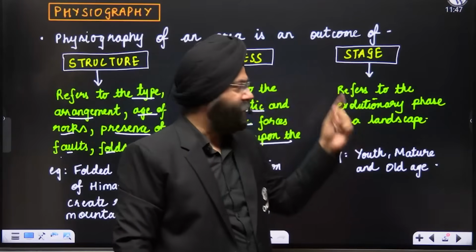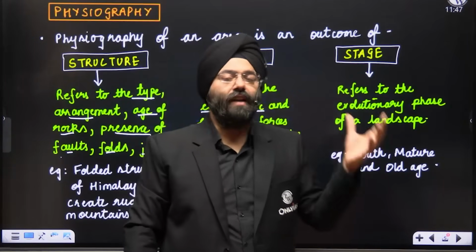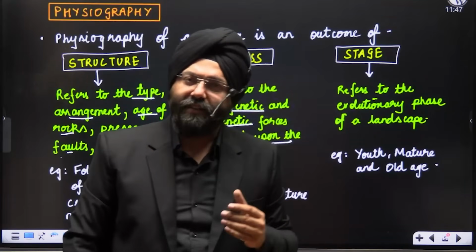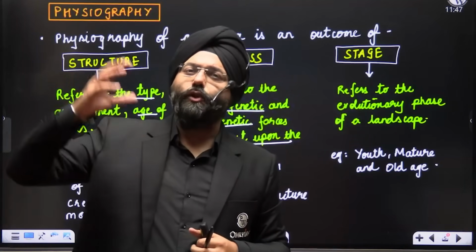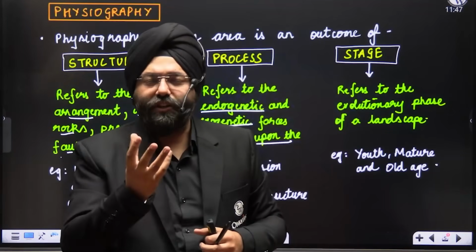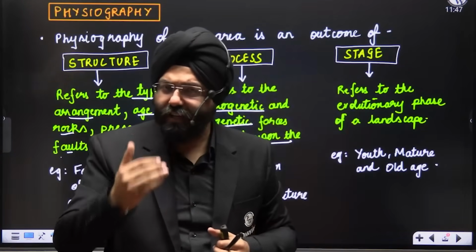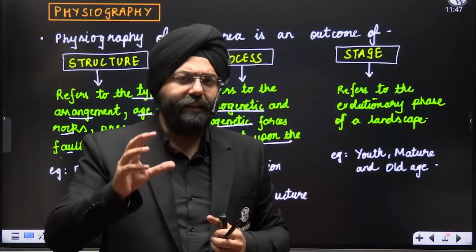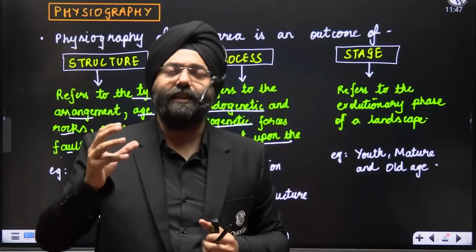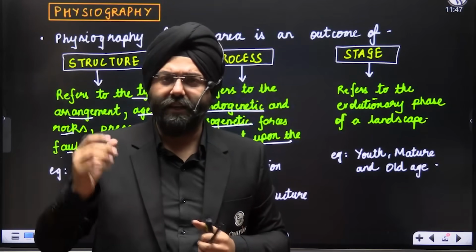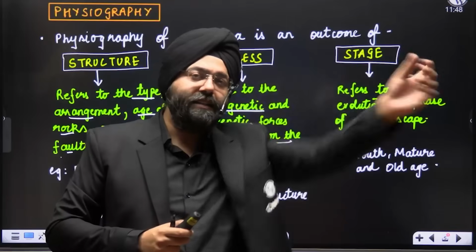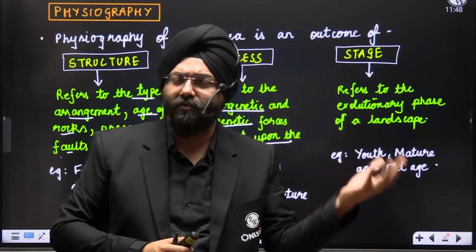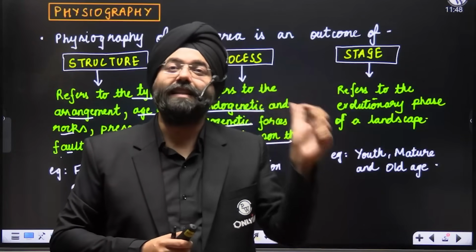Stage, the third part, refers to the evolutionary phase of a landscape. What do you mean by an evolutionary phase? When you study a river or its life cycle, do you realize you study the river in its youth stage, in a mature stage, or in the old stage? Do you study this? That is the life cycle of a river, or the erosion cycle which we study. Do you realize, supposing the processes that are taking place in the youth stage, a lot of erosion is going to take place. On the other hand, if I talk about, let us say, the mature stage of a river, depositional activities will be taking place, let us say formation of deltas will be there. So do you realize these are the stages?